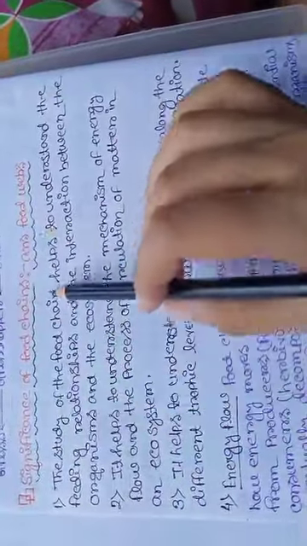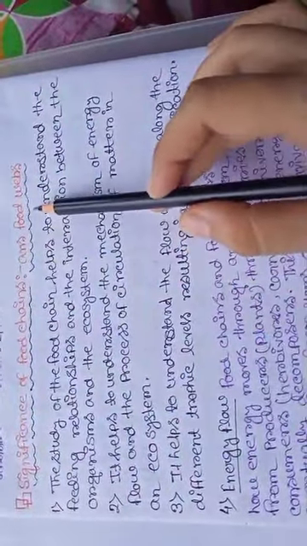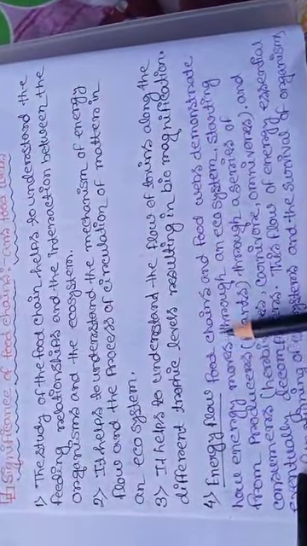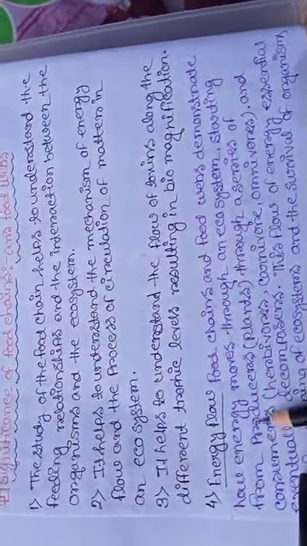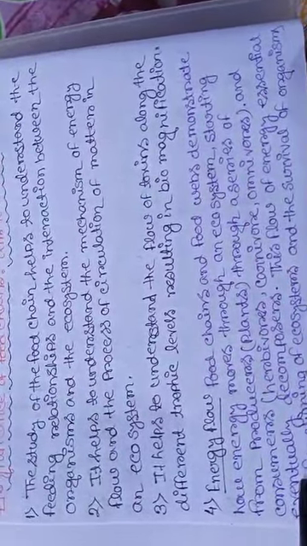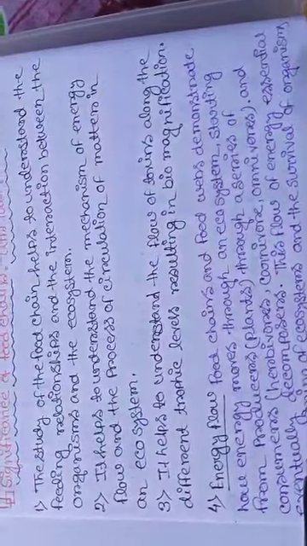These are the significance of food chains and food webs. The first is the significance in energy flow. Food chains and food webs demonstrate how energy moves through an ecosystem, starting from producers to carnivores, omnivores, and so on.